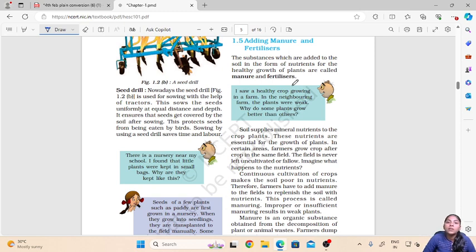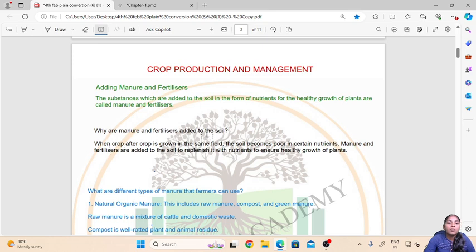Manure are the organic substances which are added in the soil to provide nutrients to the plants, whereas fertilizers are chemical substances.